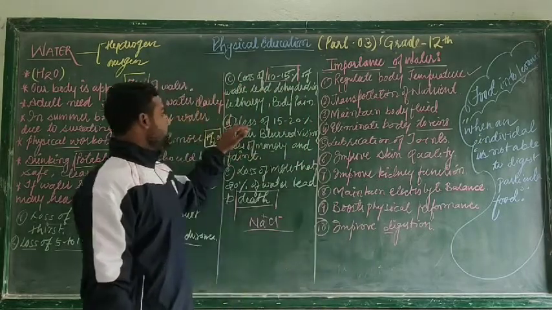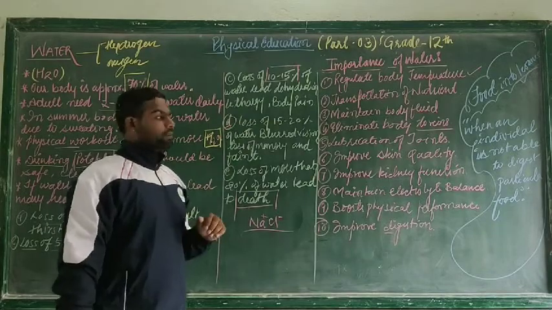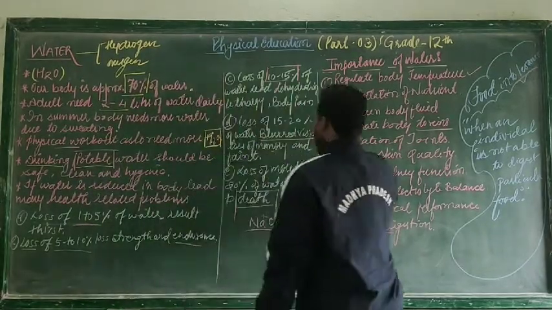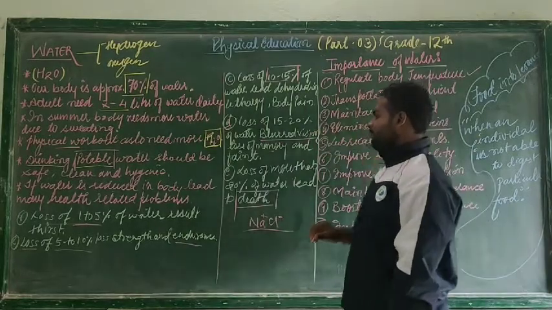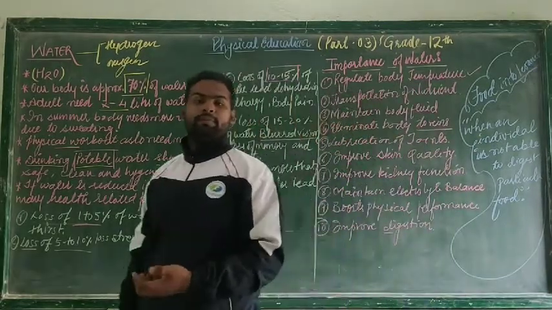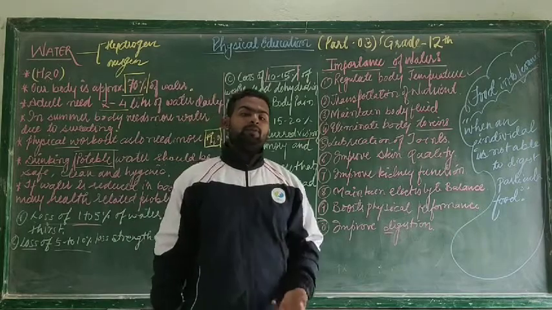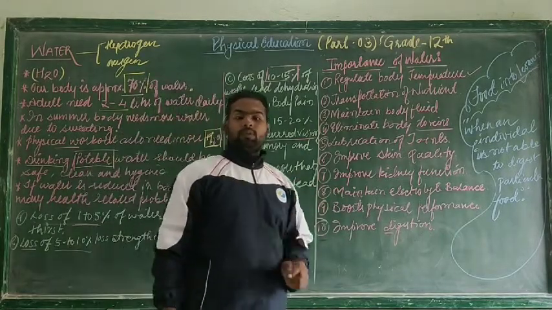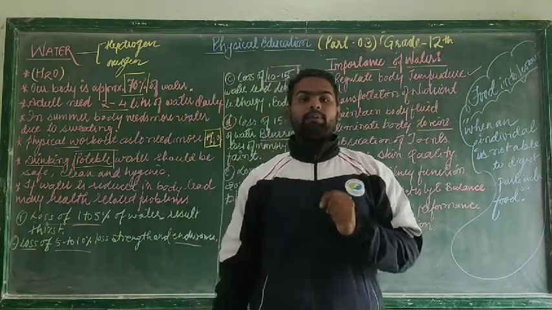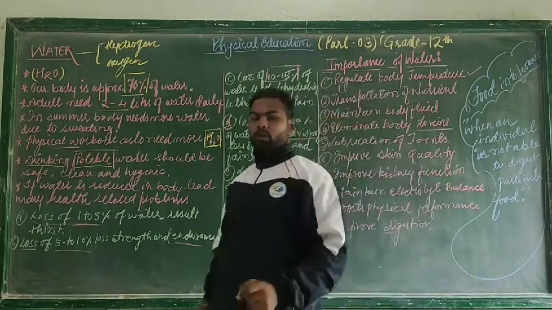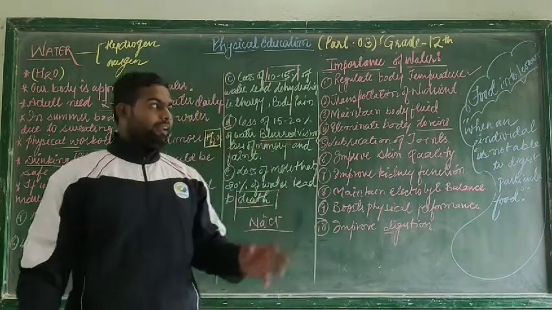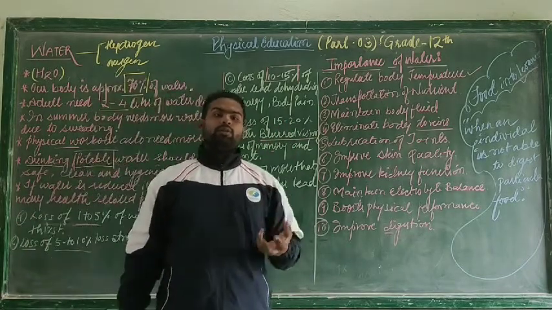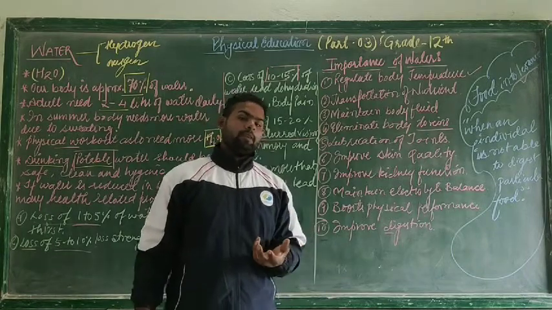Next, if there is a loss of 15 to 20% of water from the body, the vision will become blurred, there may be loss of memory, and the person may faint. Loss of more than 20% of water leads to the death of a person. So it is very important to maintain the balance of water in our body. Water plays a crucial role to live healthier and happier.